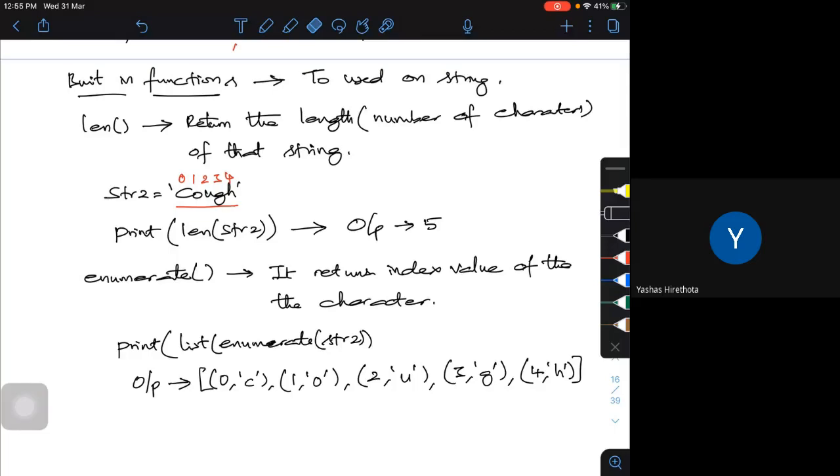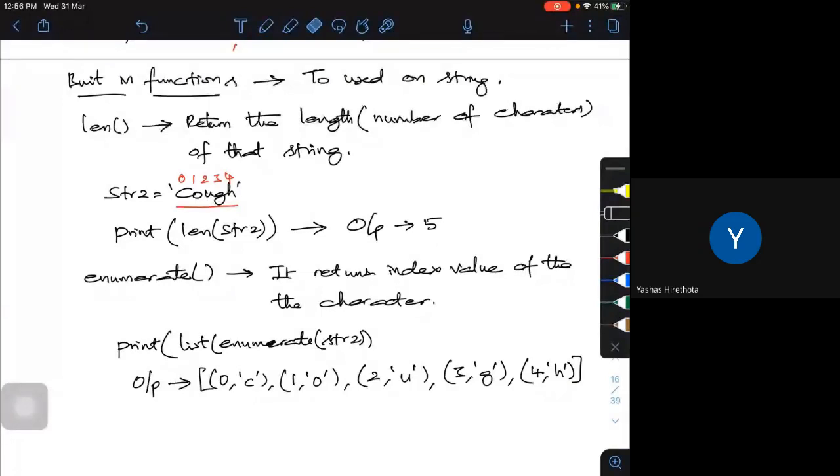Now using the list operation, if I want to find the index value of each character, we will use one more built-in function called enumerate. So enumerate within the string, if I try to do it.